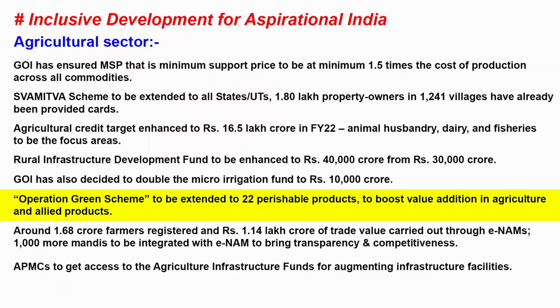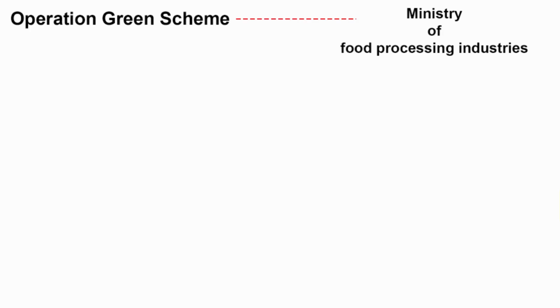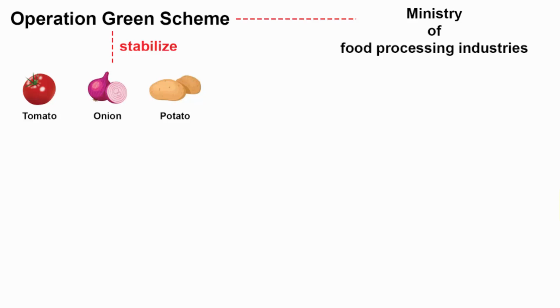Let's go to the next point. Operation Green scheme to be extended to 22 perishable products to boost value addition in agriculture and allied products. So what is Operation Green scheme? It is a project approved by the Ministry of Food Processing Industries with the target to stabilize the supply of tomato, onion and potato crops in India. You can also use a short form, TOP crops, which indicates tomato, onion and potato.